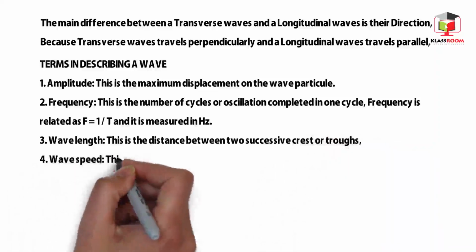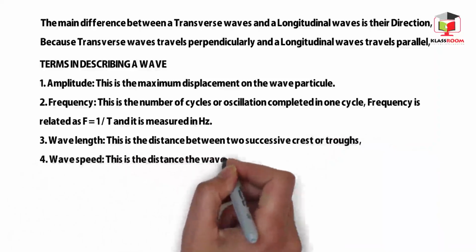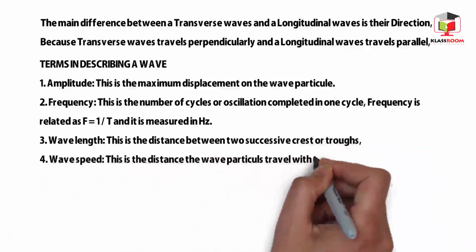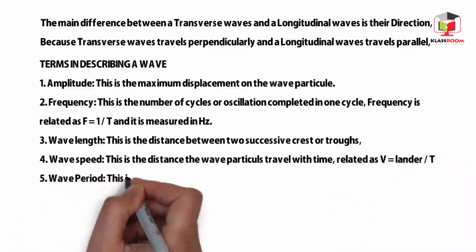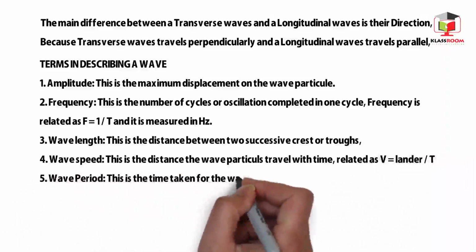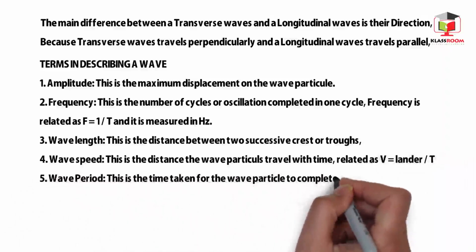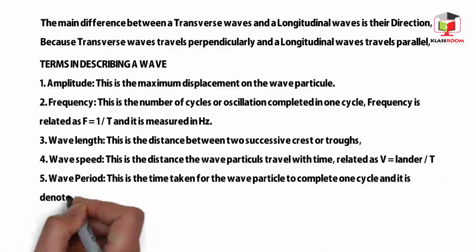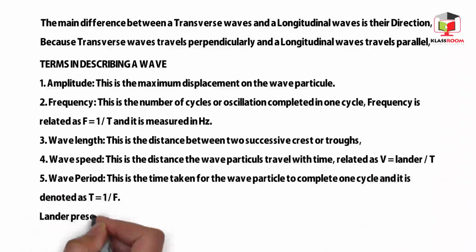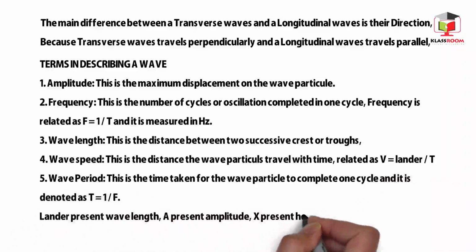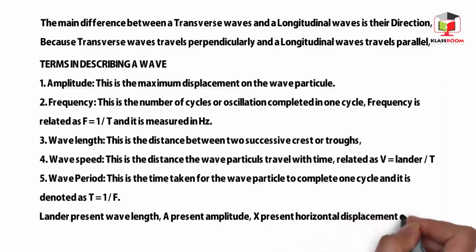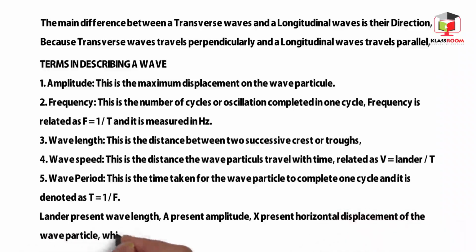Wave speed. This is the distance the wave particle travels with time, denoted as v = λ/T. Wave period. This is the time taken for the wave particle to complete one cycle, and it is denoted as T = 1/f. Lambda represents wavelength, A represents the amplitude, x represents the horizontal displacement of the wave particle, and T represents the time or period of the wave.